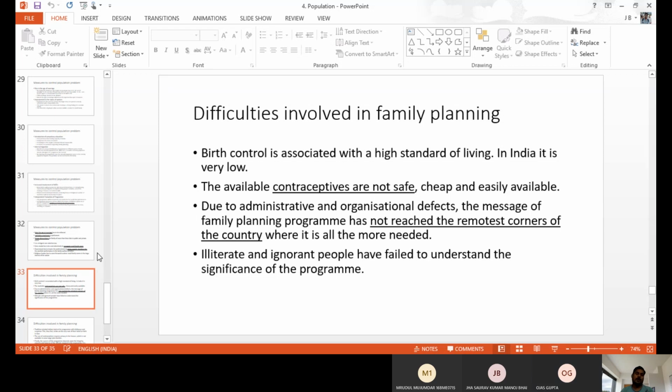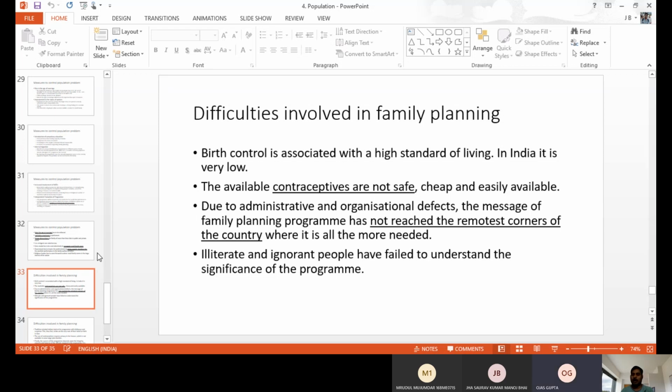And sometimes the program does not reach the people. People are living in the rural as well as the remote area. Even you know very well, in our India, 70% of the people are living in the rural areas only. Even from the 70%, some people are living in the remote area also. So whatever the government implements or suggests, the policy does not reach the rural or remote area people properly. The problem is there.